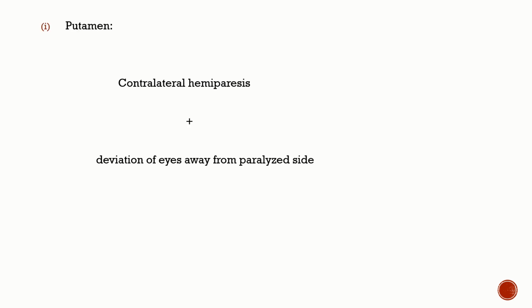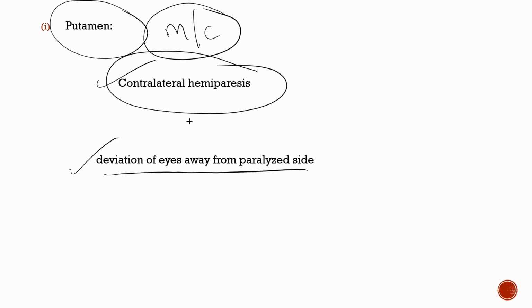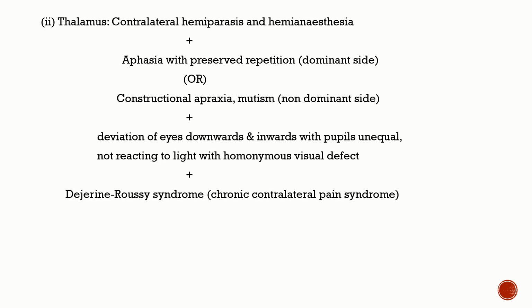Now coming to the clinical features for specific areas involved. As I told you, putamen is the most common site of hypertensive IC bleed. Since the internal capsule is nearby to the putamen, you will have contralateral hemiparesis, and along with that deviation of the eyes away from the paralyzed side. Each site of involvement has very specific ocular findings. You should remember it for the exam. So in putamen you have contralateral hemiparesis and deviation of the eyes away from the paralyzed side.